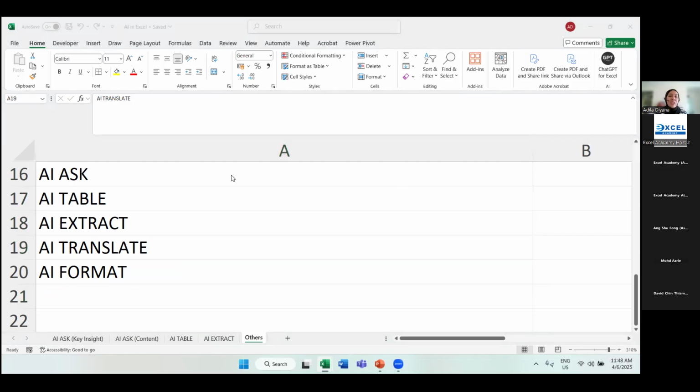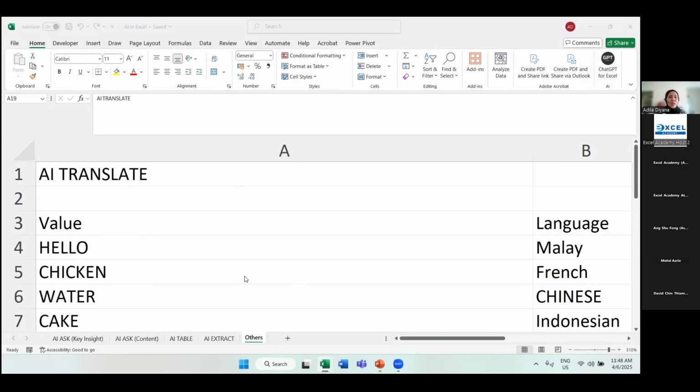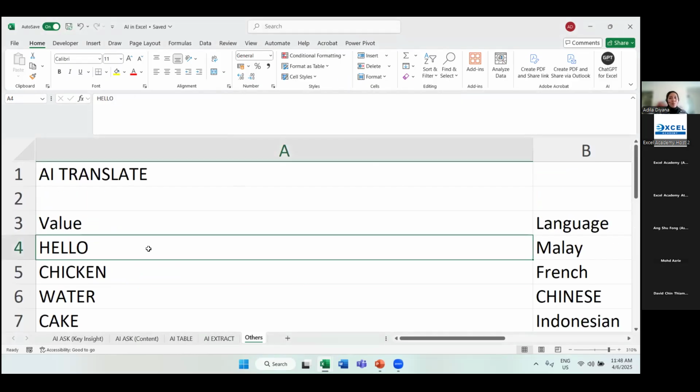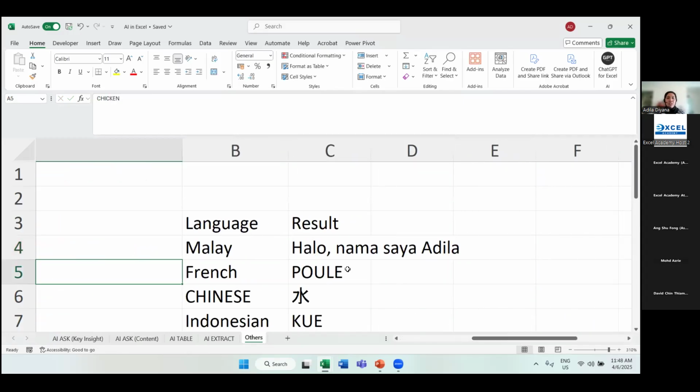Okay, Daniel help me to check. For Muhammad Nazruf, yes, you can translate sentences. So we put it straight away. Let's try by example. Let's say I put here, hello. I put here, my name is Adila. Let's see on the right side. Hello, nama saya Adila. So sentences also can.